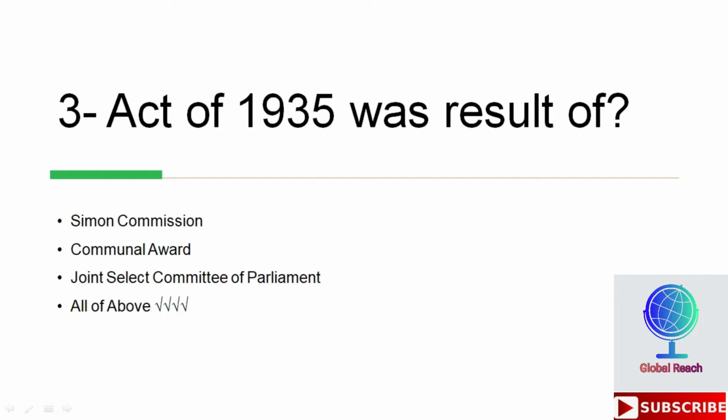Act of 1935 was the result of, options are Simon Commission, Communal Award, Joint Select Committee of Parliament, all of above. So the correct answer here is all of above. The Act of 1935 was the result of all of these scenarios: Simon Commission, Communal Award, and Joint Select Committee of Parliament. So all of above is the correct option here.